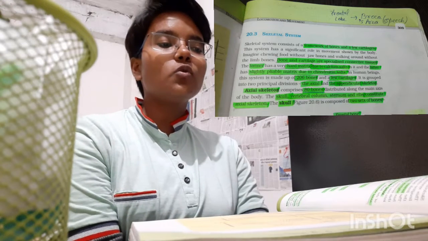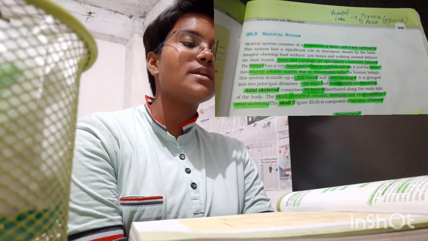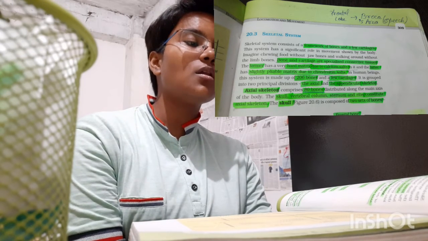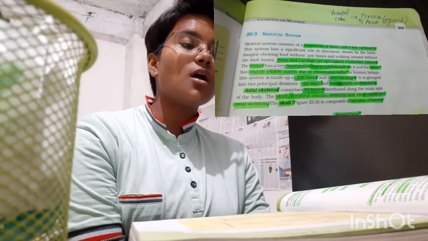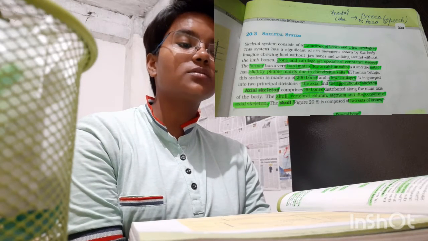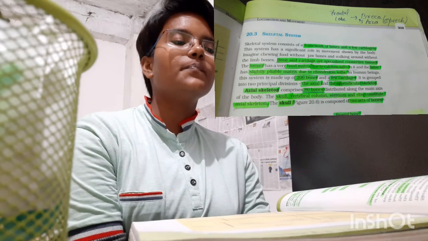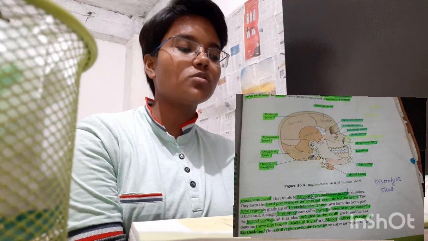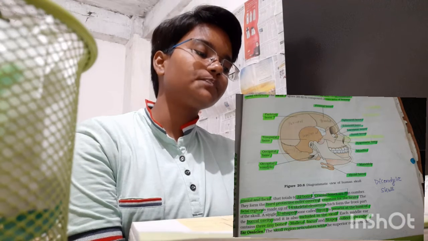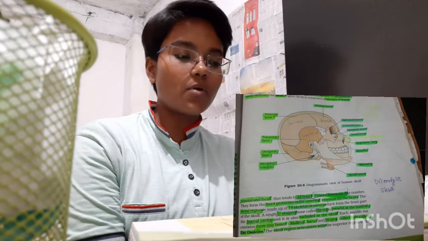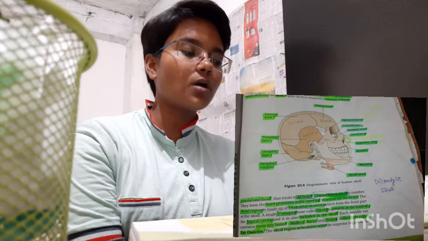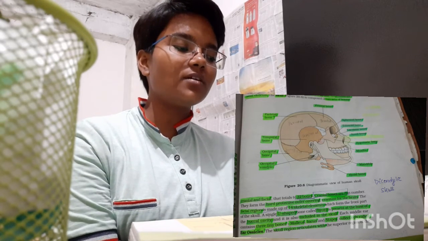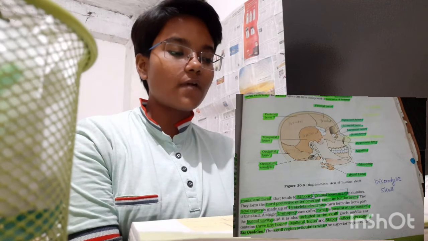It is grouped into two principal divisions, the axial and the appendicular skeleton. The axial skeleton comprises 80 bones distributed along the main axis of the body. The skull, vertebral column, sternum, and the ribs constitute the axial skeleton. The skull, composed of two sets of bones, cranial and facial, has a total of 22 bones. Cranial bones are 8 in number. They form the hard protective outer covering, the cranium, for the brain. The facial region is made up of 14 skeletal elements which form the front part of the skull.